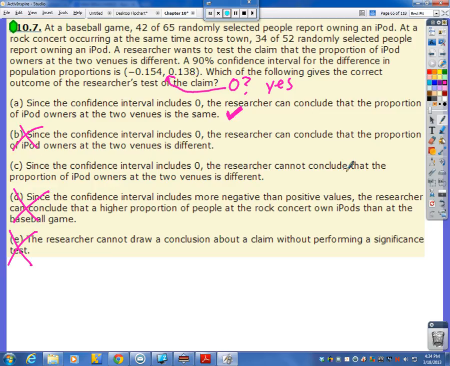The researcher cannot conclude that the two venues are different. So the previous one is saying the researcher could conclude that they are the same. This is saying he cannot conclude that they are different, which is kind of like saying the same thing, right? It's almost like a double negative.